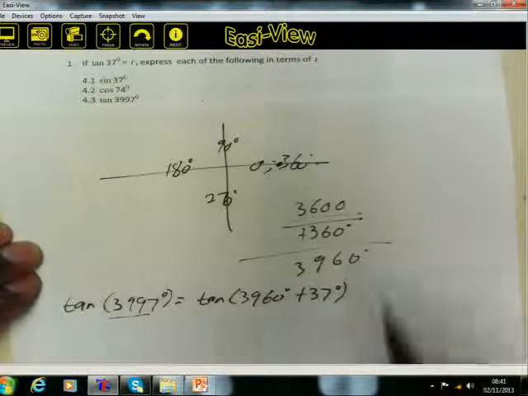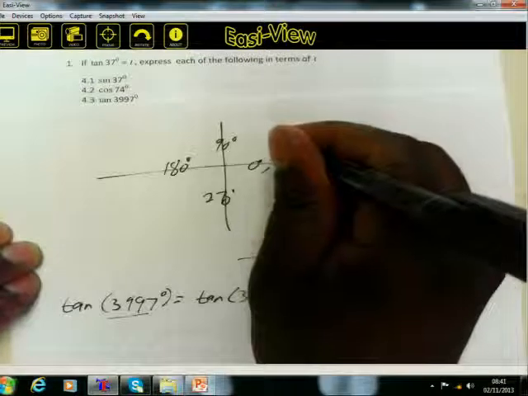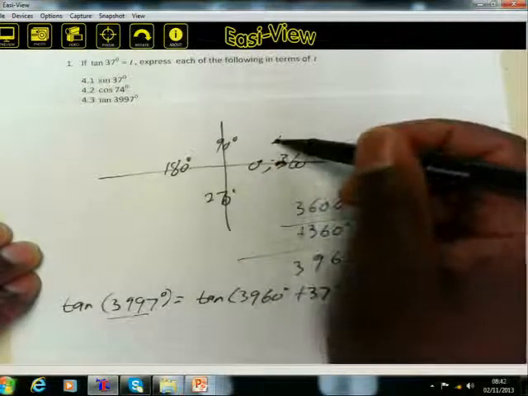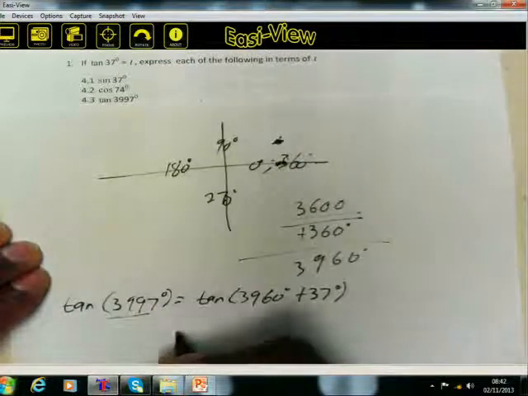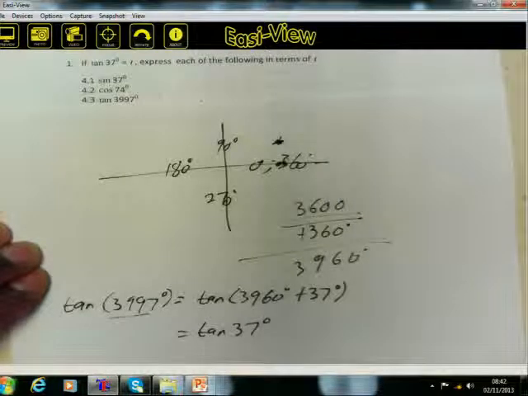And 3,960, the 11th revolution, is here. You are still at this point. So if you say 360 plus, then you are moving in the first quadrant. And remember, in the first quadrant, all ratios are positive, meaning that tangent is also positive. Therefore, we'll have the tangent of 37 degrees.